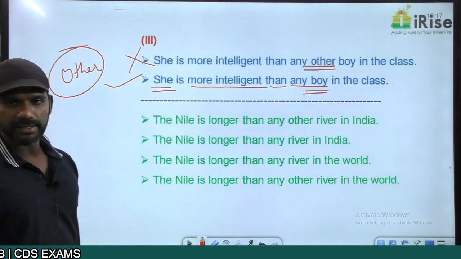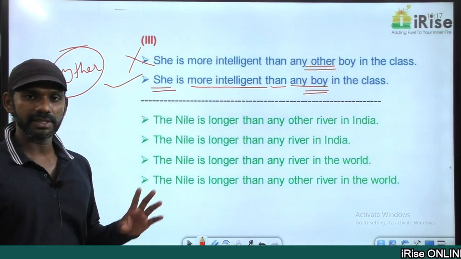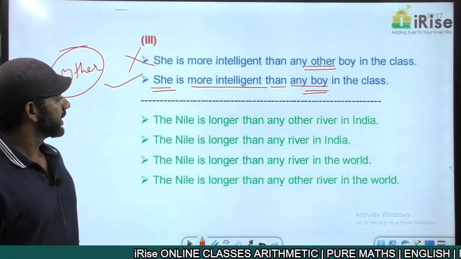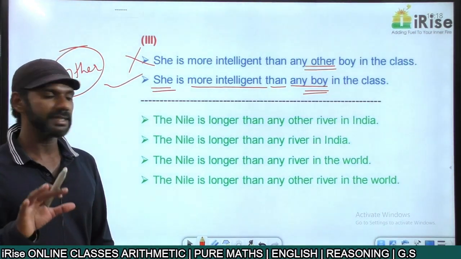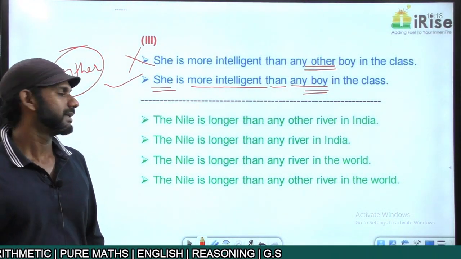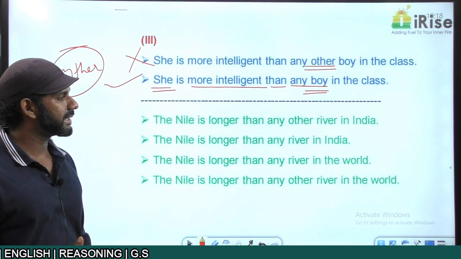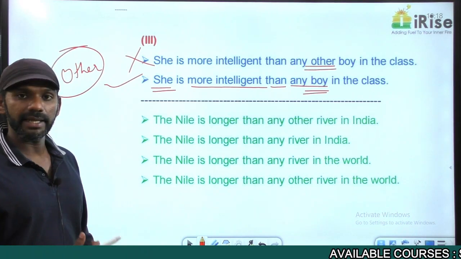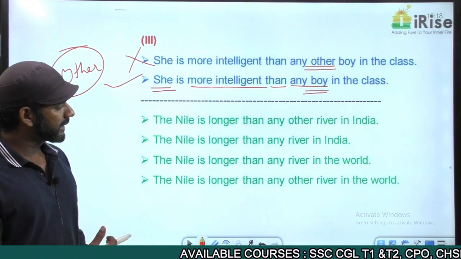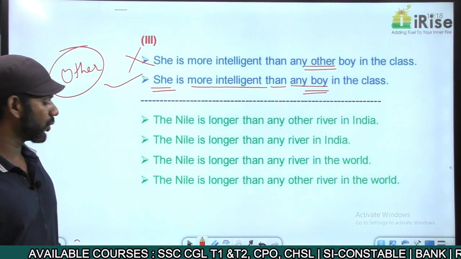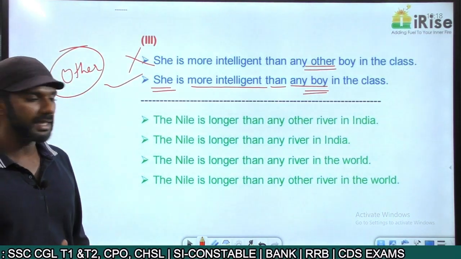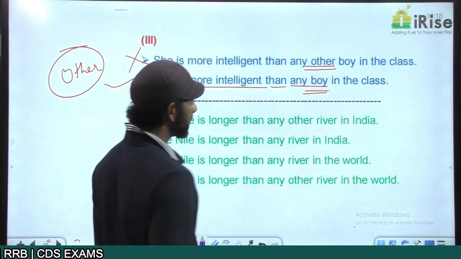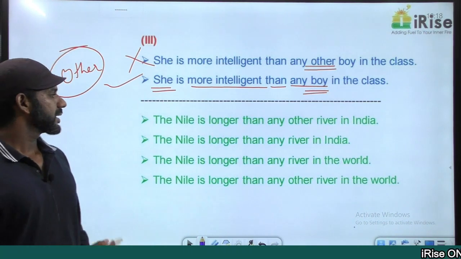Come to these sentences. If these four are given as the options, which one of these will you select? Or which of these four is grammatically correct? That's my question. You know that the Nile is not in India, right? You know that really well. "The Nile is longer than any other river in India." "The Nile is longer than any river in India." "The Nile is longer than any river in the world." "The Nile is longer than any other river in the world." Which of these four sentences must be considered? That is my question.